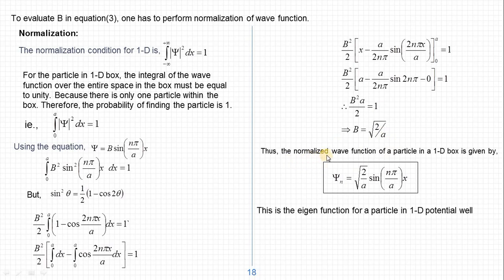Thus the normalized wave function for a particle in a one-dimensional potential well is given by psi n equal to root of 2 by a into sin (n pi by a x). Here everything is known, and this is called the eigenfunction for the particle in a one-dimensional potential well. This wave function, or eigenfunction, describes only the particle which is trapped in a potential well of width a. Therefore this is called the eigenfunction for this system.